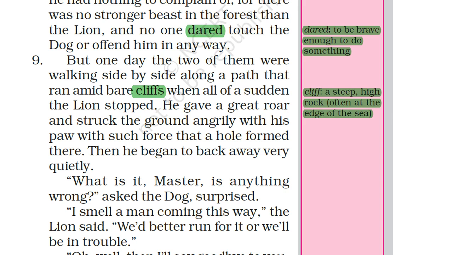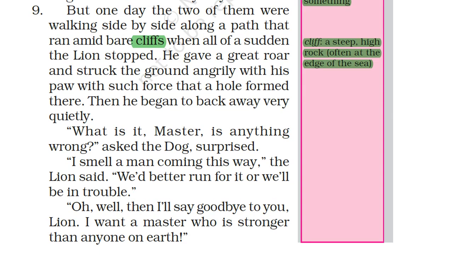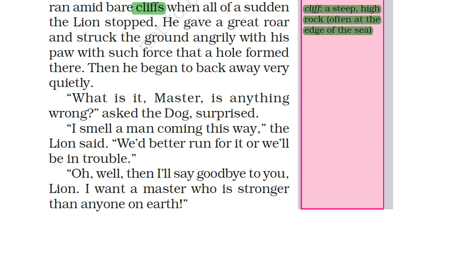See, if sand is there and you put your palm there, there will be a palm-shaped hole, right? Similarly, the lion put his paw on the ground with great force and made a hole there. Then he began to back away very quietly. So the lion started to move quietly without making any noise.